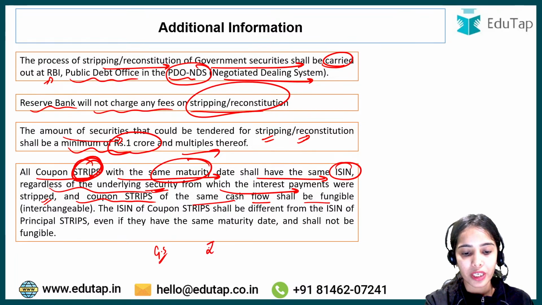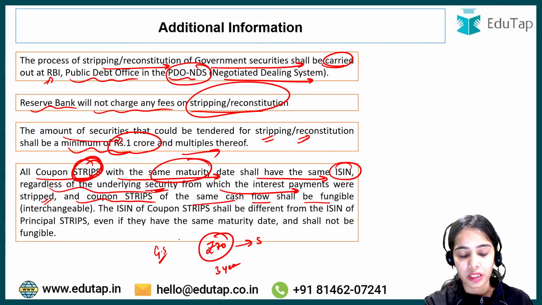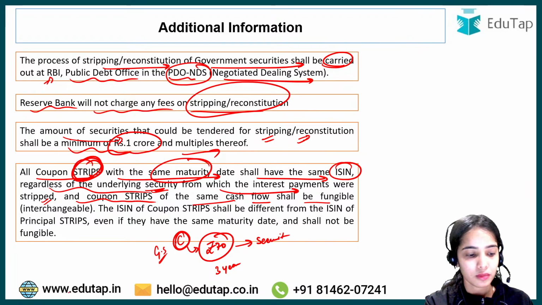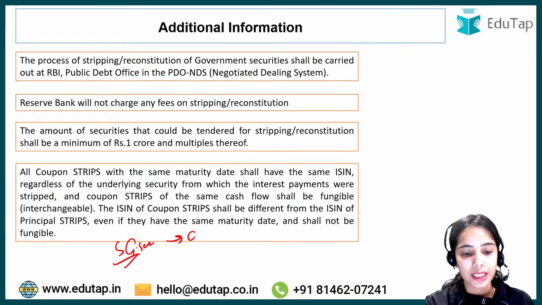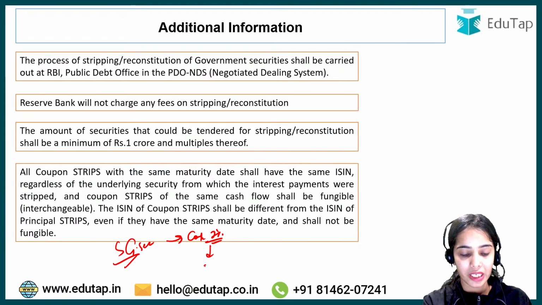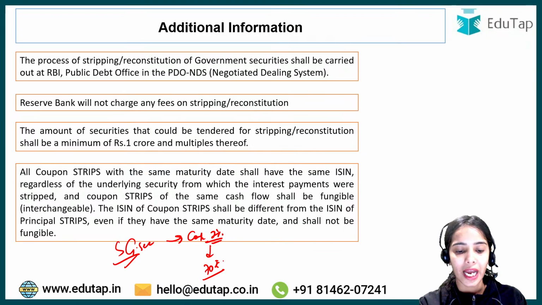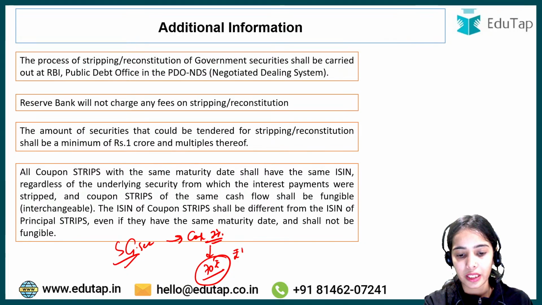That means, let's say, 70 rupees that is going to mature after 3 years is the coupon for a security. Let's say this state government security has a coupon of 7%, and the payment is 70 rupees, paid every year, and you have bought a coupon strip that will mature after 3 years.